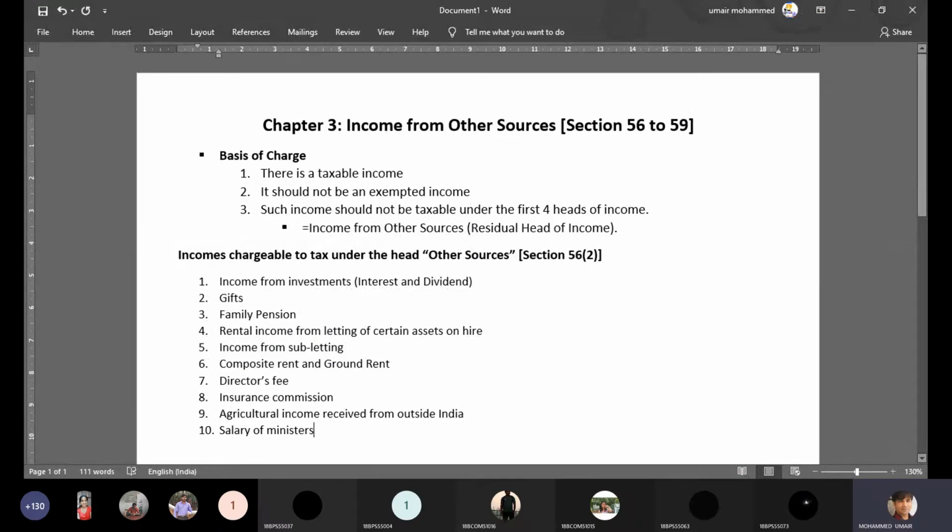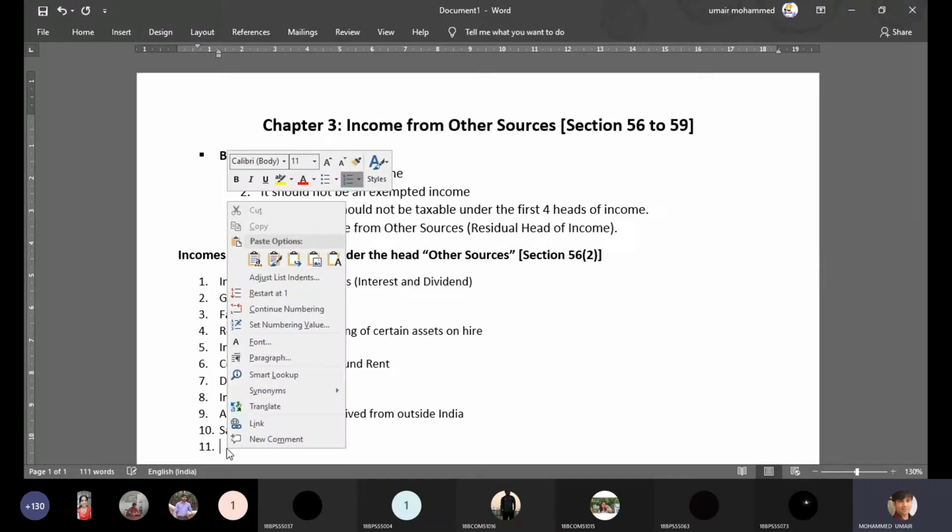Morning. In the past few classes, we have discussed income from other sources, and we have also gone through some of the incomes that are specifically taxable under the head other sources. So, one more income which is specifically taxable under the head other sources, an important component of this chapter, is casual income.